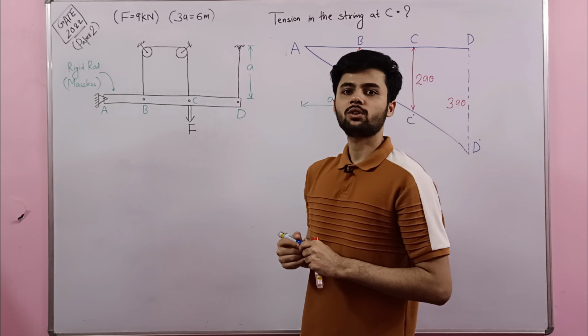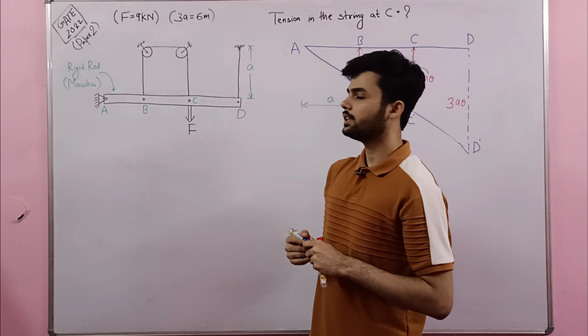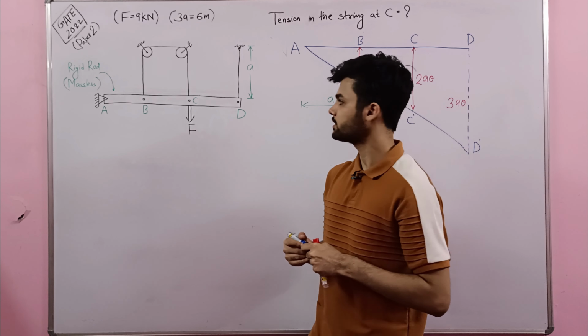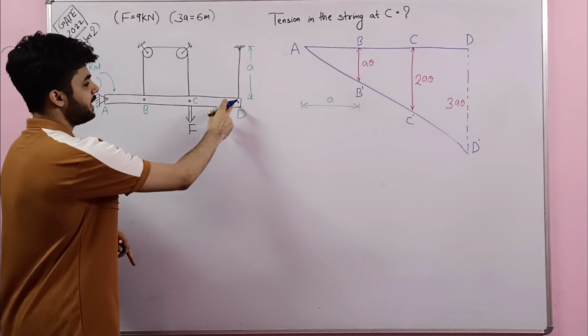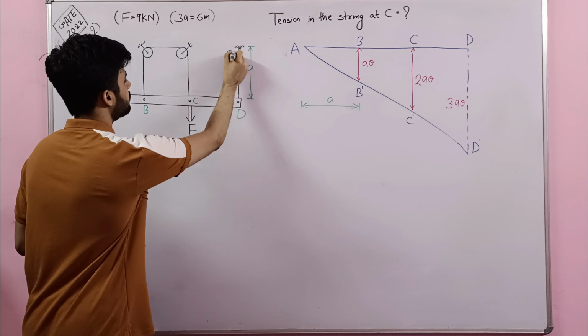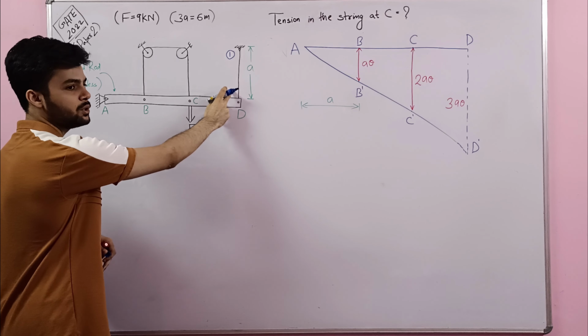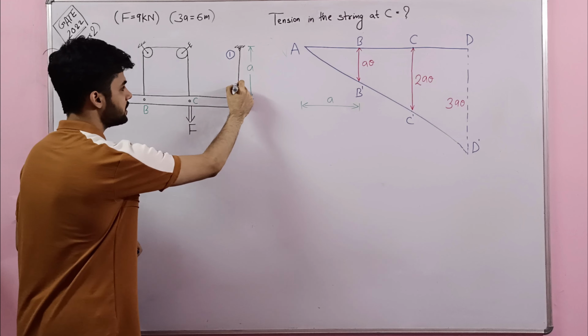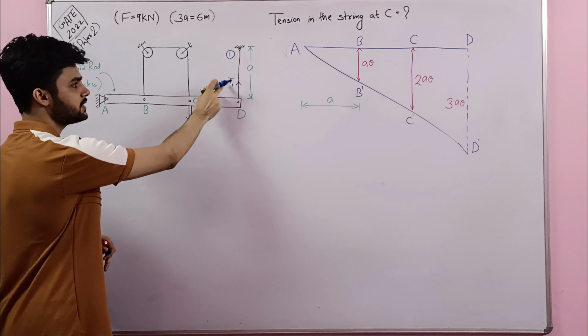Let us now start solving the problem. And firstly, let us mark the tensions in the strings at various points. So at point D, let me call this string number 1, and let us say that the tension induced in string number 1 is T1, right? So let us call tension in string number 1 as T1.